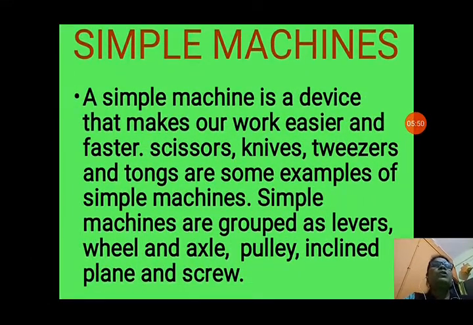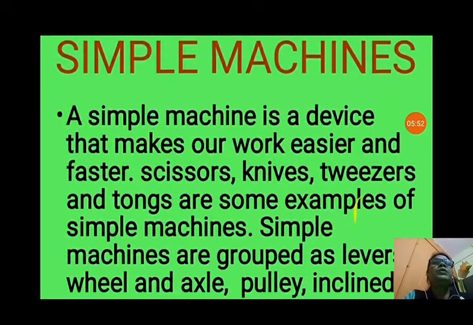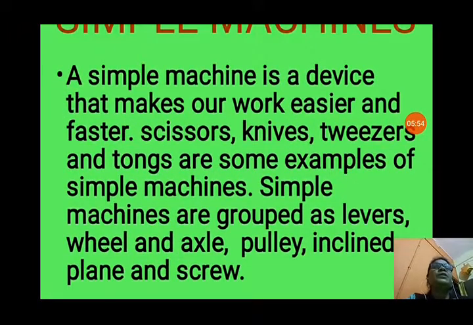Now we will see about simple machine. What is simple machine? Simple machine is a device that makes our work easier and faster. In daily use, we use many simple machines to make our work easy and fast. Like scissors, knives, tweezers and tongs are some examples of simple machines. Simple machines are grouped as different types like levers, wheel and axle, pulley, inclined plane, screw and wedge also.